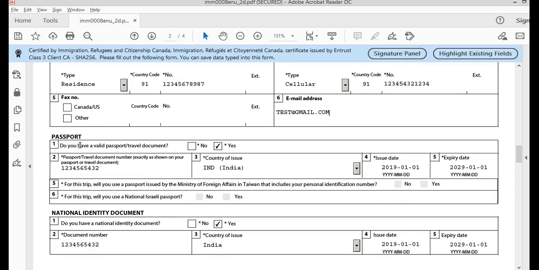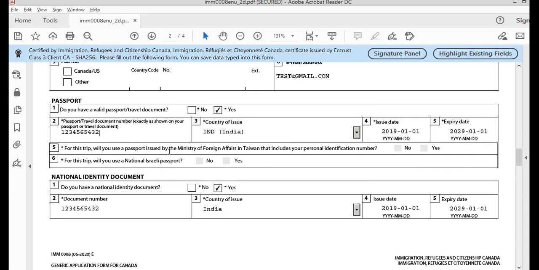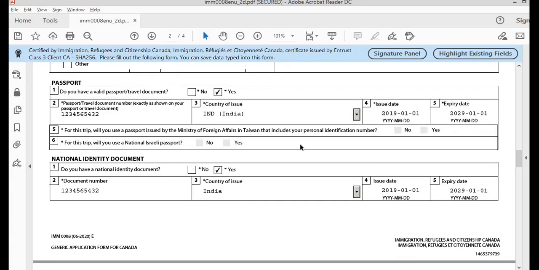Next is passport details. Primary applicant needs to mention the passport number, the country of issue, date of issue and expiry date. For this script, we will use a passport issued by the Ministry of Foreign Affairs in Taiwan. That includes the personal identification number. Since I have selected the country of passport issuance as India, the next two questions are grayed out for me. If in case this is not grayed out for you, you can answer these questions accordingly. If in case you have any questions, you can always ask in the comment section.